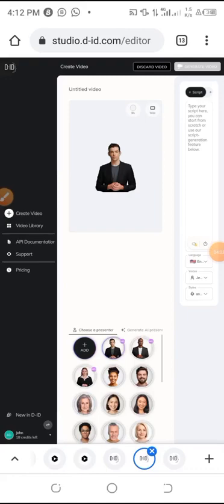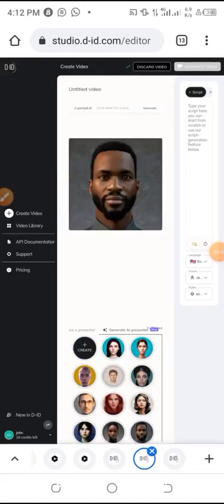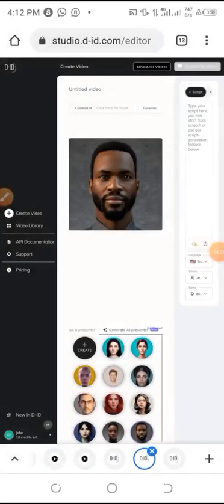You can use a presenter, and you can also choose to use an AI presenter. Anyone you prefer to use is your choice. Can you see, this is an AI presenter? You can choose to use this one also. So let's see how it works. Okay, so this is what we are using.